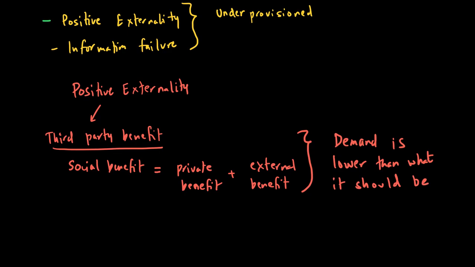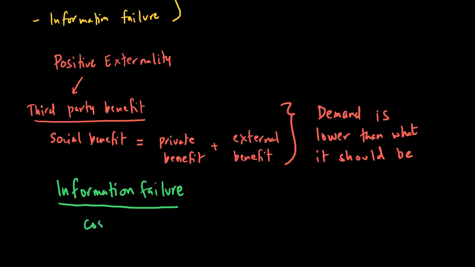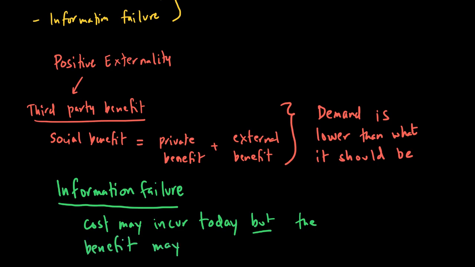The second feature, as I said earlier, is the information failure. The information failure is the part where this is a good where the cost may be incurred today, but the benefit may happen in the future. What do we mean by this?